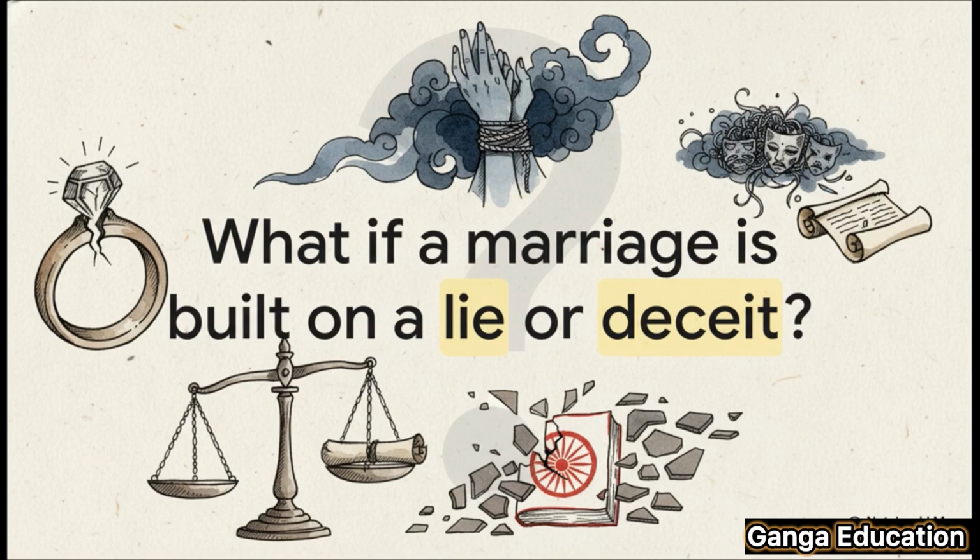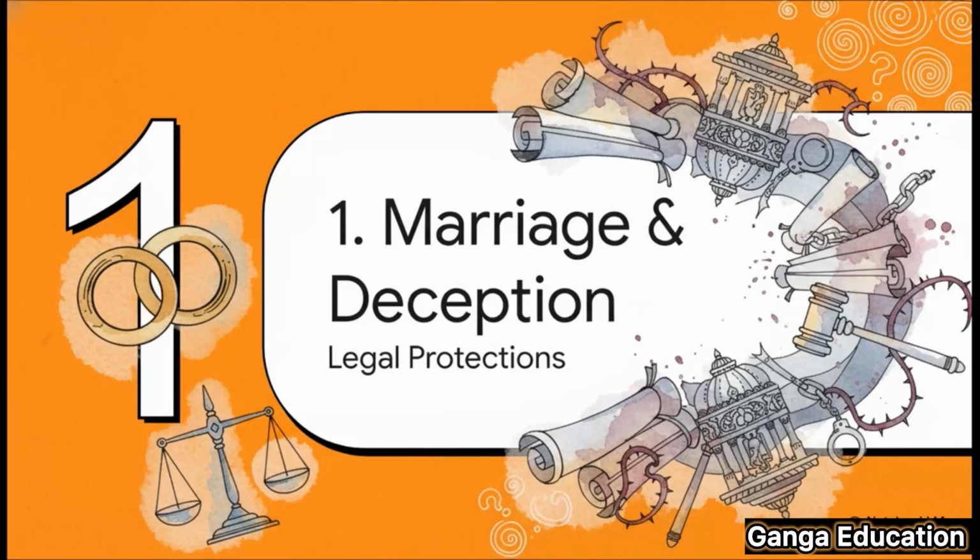Just think about it for a second. What happens when a marriage, or what looks like a marriage, is built entirely on a lie? A promise that was completely hollow from the start. This goes way beyond just a personal betrayal. It's a very serious legal matter. So what does our law have to say about this? Let's find out.